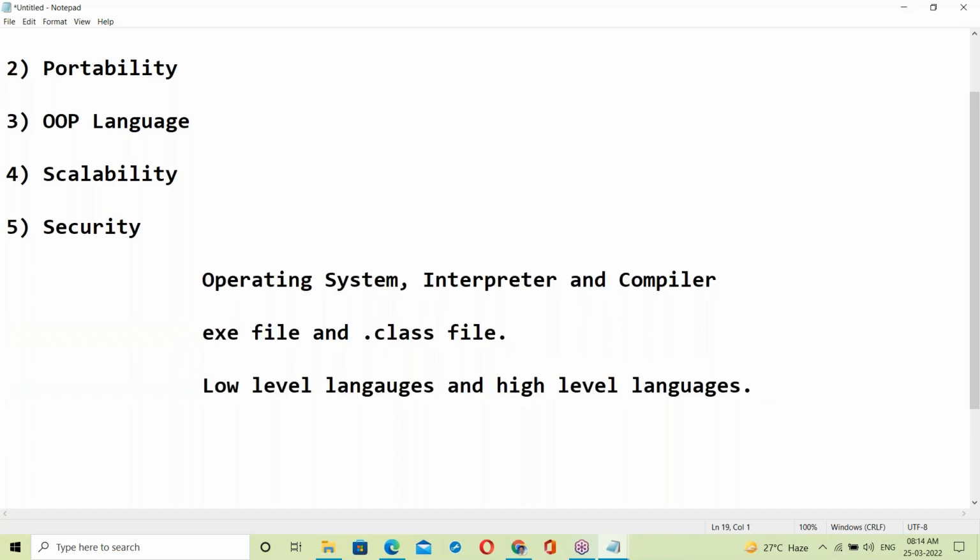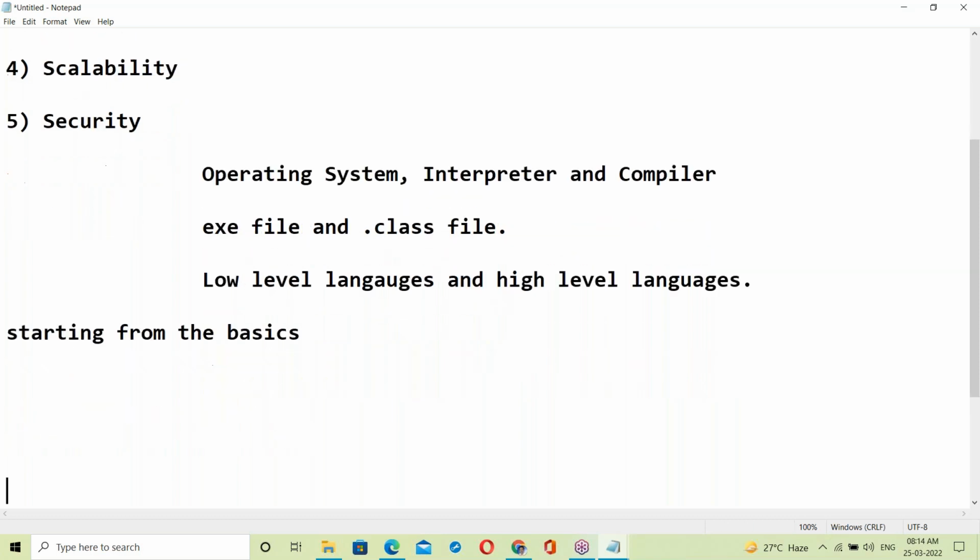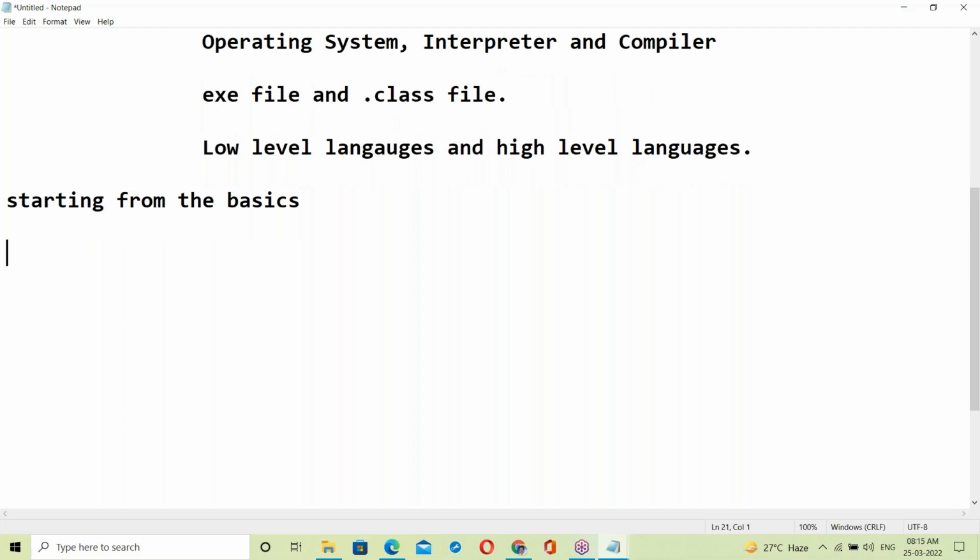So let us start from the basics. I'm starting from scratch. Non-IT background guys can also understand these basics. Everyone can understand. Why start from the basics? Because when you are facing an interview, you have to answer every question. For that reason I'm starting from basics. You must have every bit of knowledge, more and more knowledge in the software field.